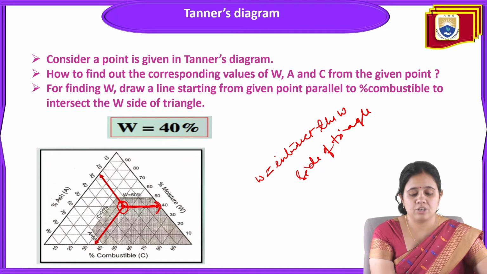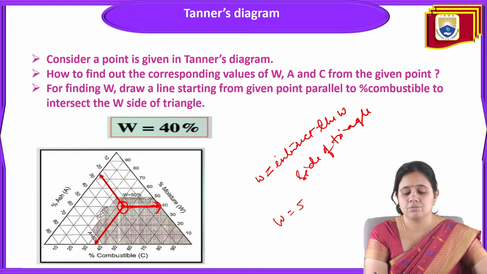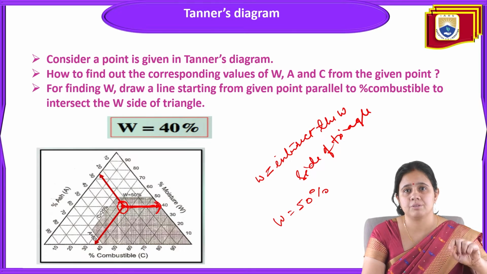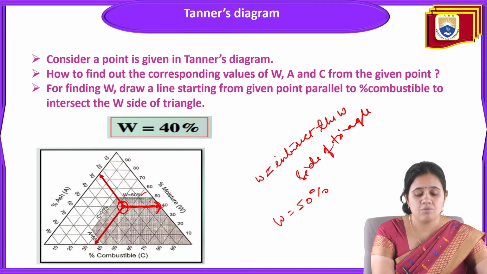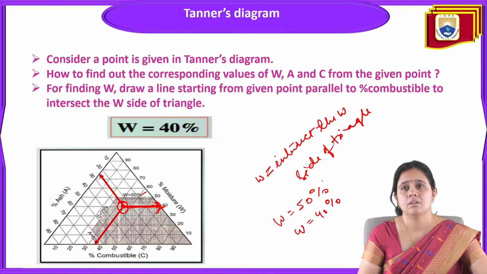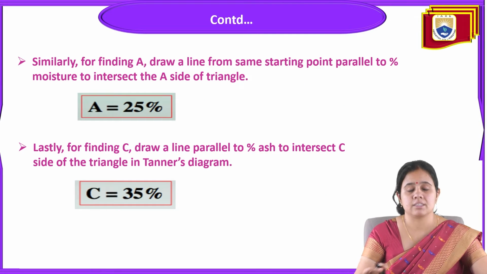So W is equal to 50%. It will intersect the other side of the triangle. So here W is equal to 50%. Also you can say that it is 40%. W is equal to 40%. Next point we are discussing.